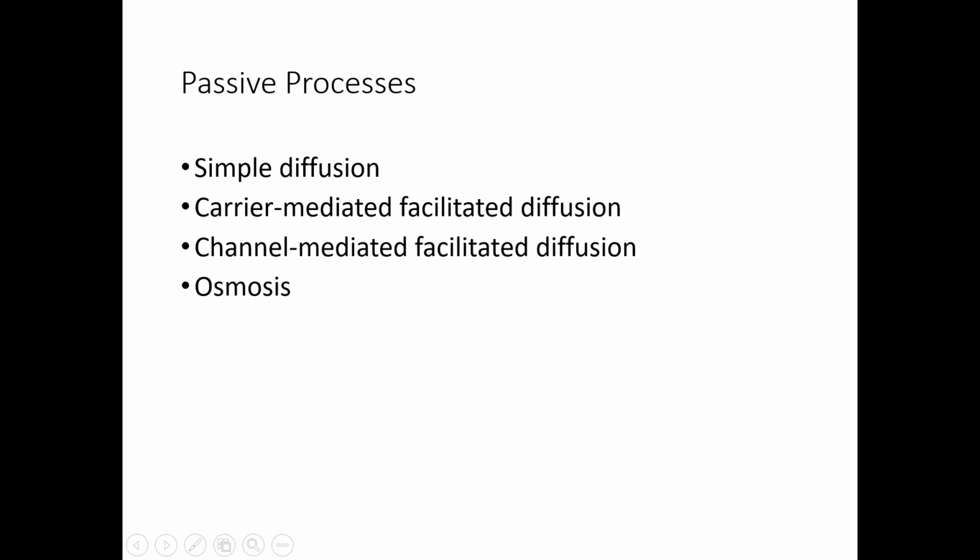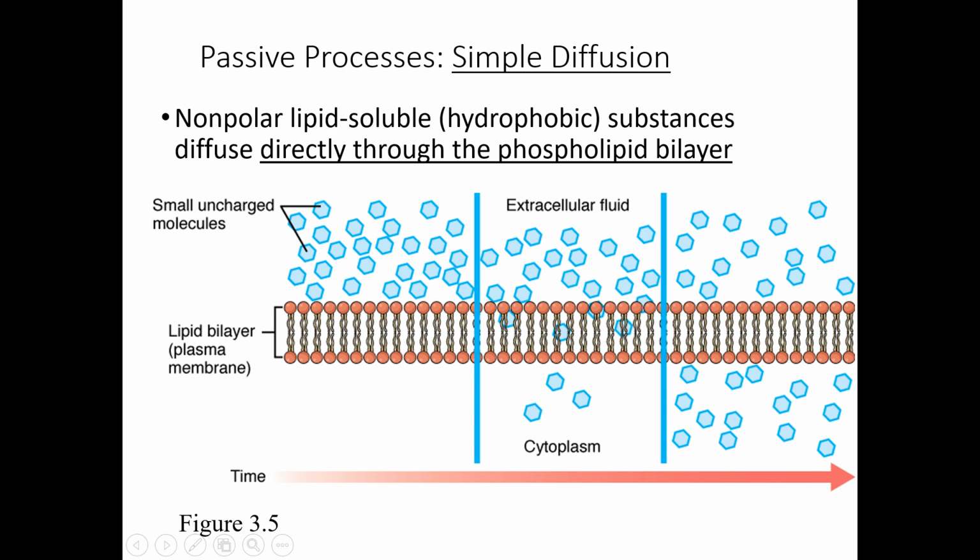We're starting from number 1, simple diffusion. That is a cell membrane. There are a lot of substances on one side of that membrane, and those substances are small enough they can cross right between those phospholipid molecules.